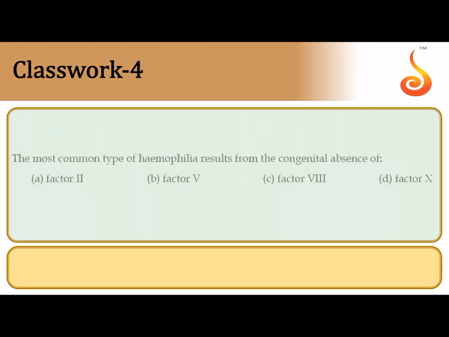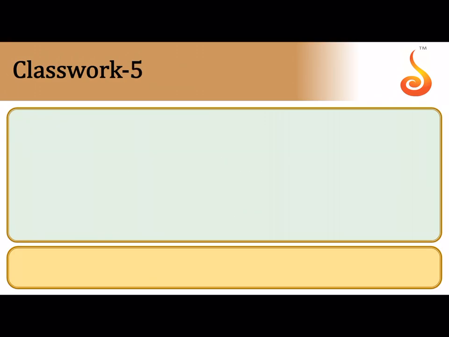So the correct answer here is option A as well as option B, that is option C. Fourth question says the most common type of hemophilia is caused due to the lack of or congenital absence of the anti-hemophilic factor. Among all the given options, the anti-hemophilic factor is factor 8. So option C is the correct answer.